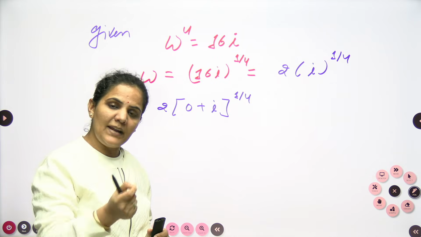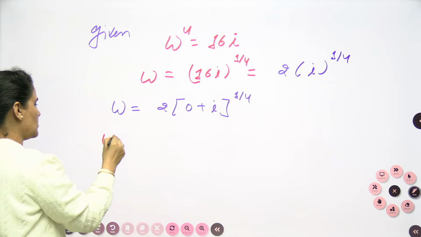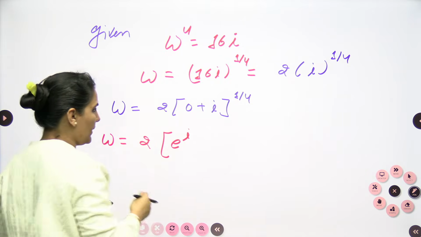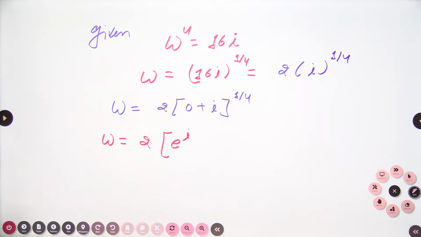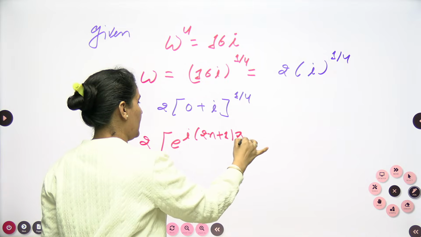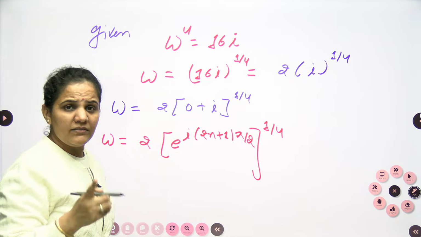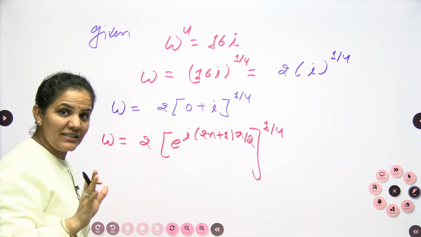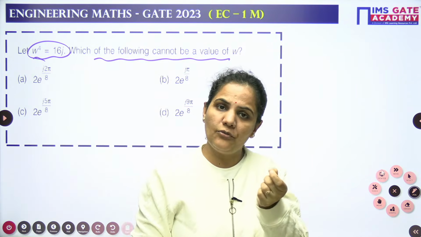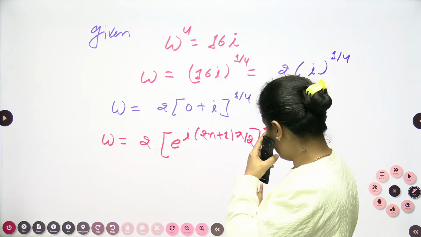So rather than writing sin pi by 2, I will write it in a general form. Omega is equals to 2, which we already have, and it can be written as e to the power I, 2n plus 1 pi by 2. When you open it, you will get the result 1 or iota, which is sin pi by 2 only. So I am writing the generalization because in the options we need to put the value of n and check which option is satisfying or not. So here this is my general value.